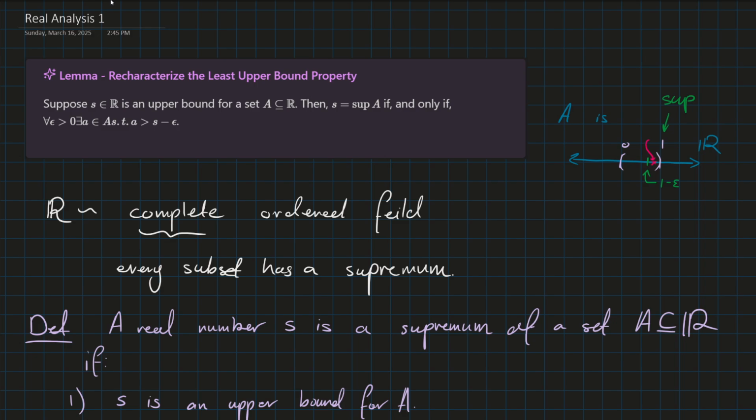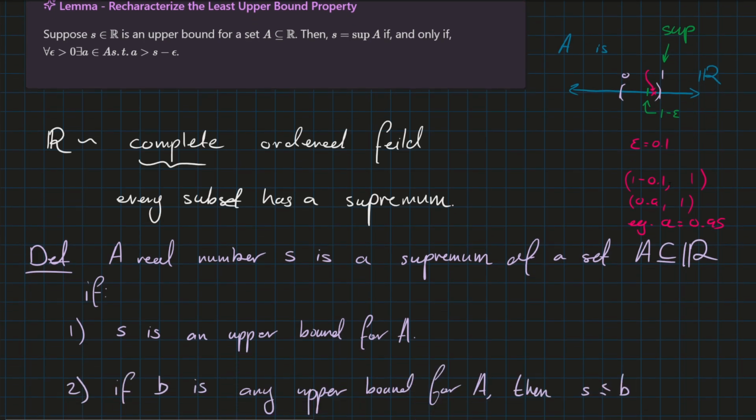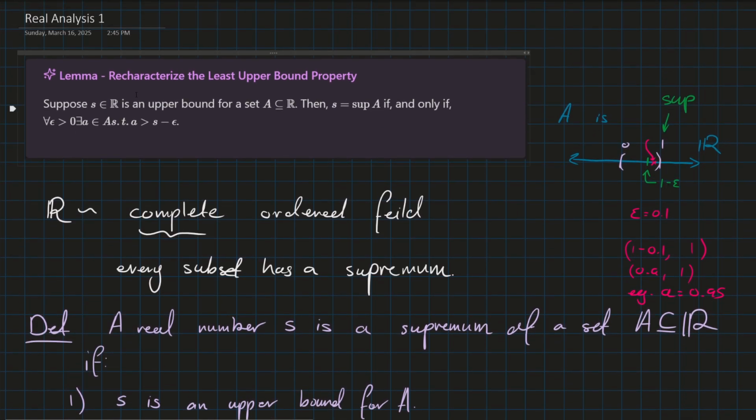So if I choose epsilon to be, for example, 0.1, then I'm thinking about all the numbers that are between 1 minus 0.1 and 1, right? And there's lots of numbers in there, 0.9 and 1, lots of real numbers in there. So for example, a equals 0.95. So it's basically saying the supremum is like we've squeezed ourselves right up to the brim of possible upper bound values. Okay, so this is the smallest possible upper bound.